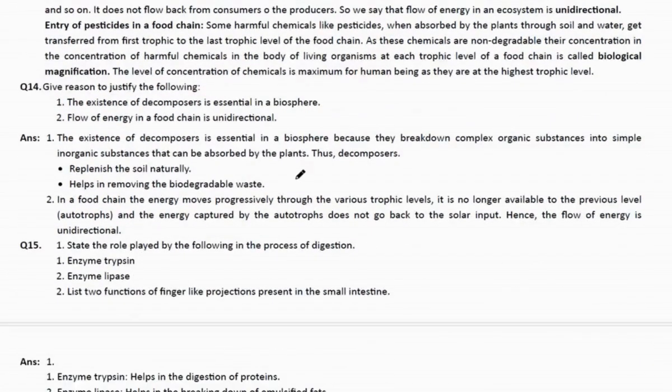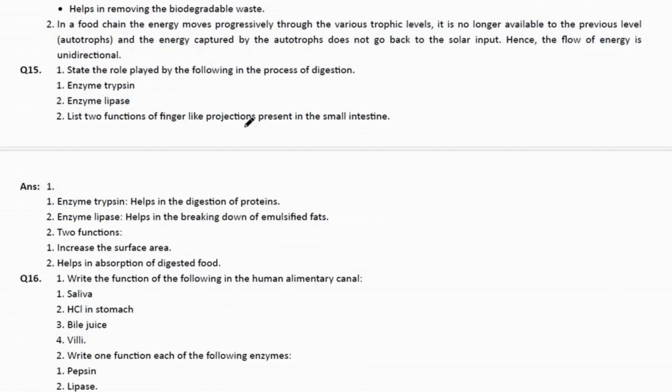Now the next question. Give reason to justify the following. The existence of decomposers is essential in the biosphere. They replenish the soil and remove the biodegradable waste easily. Flow of energy in the food chain is unidirectional, we have discussed right now. Next question. State the role played by the following in the process of digestion. Trypsin digests the protein. Lipase emulsifies fats and breaks them down. What are the two functions of the finger-like projections present in the small intestine? That is villi, so they increase the surface area and absorb the digested food.